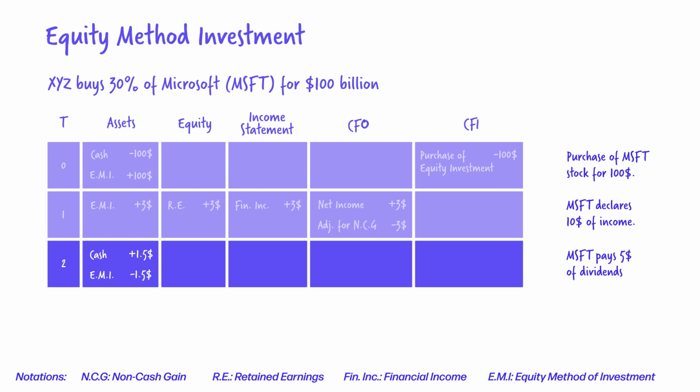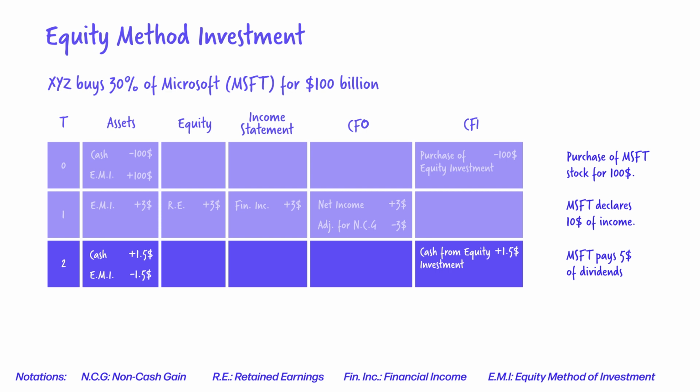Because of this, we do not recognize anything on the income statement. This gets only a balance sheet treatment, skipping the income statement. We have more cash amounting to 3 billion, but our investment is less by 3 billion. So we reduce equity investments by that amount. The cash is classified as a cash flow statement from investments.